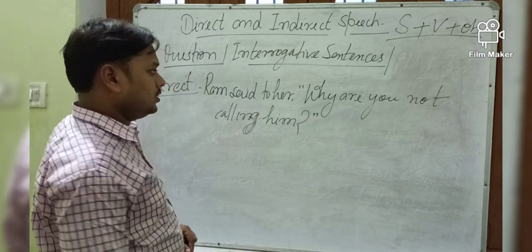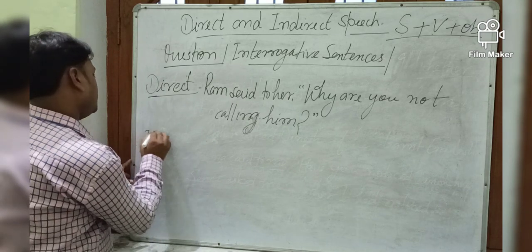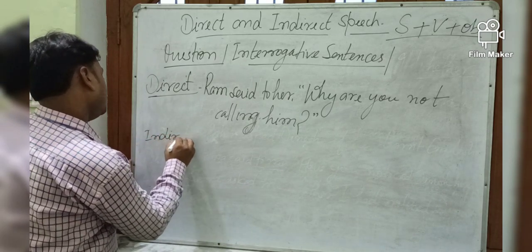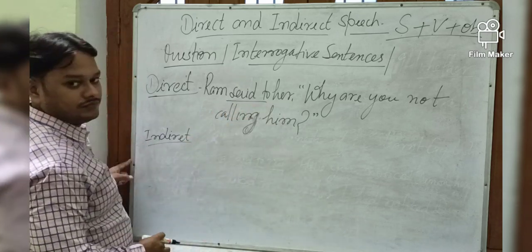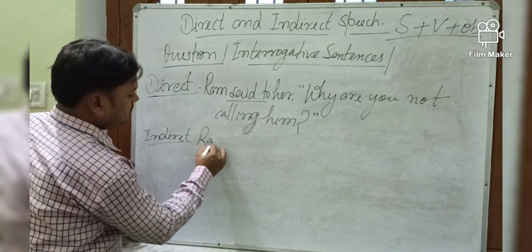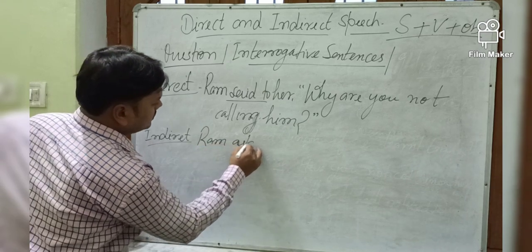Indirect: Ram said to her. Ram asked her.